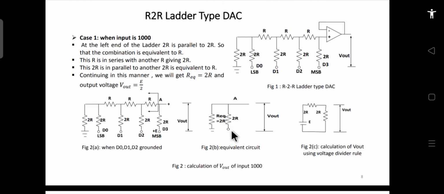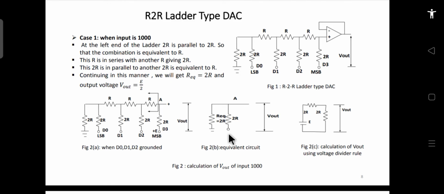Actually, not parallel, because this terminal is grounded. So across this point, call it point A, you have found the equivalent resistance of this network as 2R, and this is the 2R resistance, and here you are applying some voltage E.